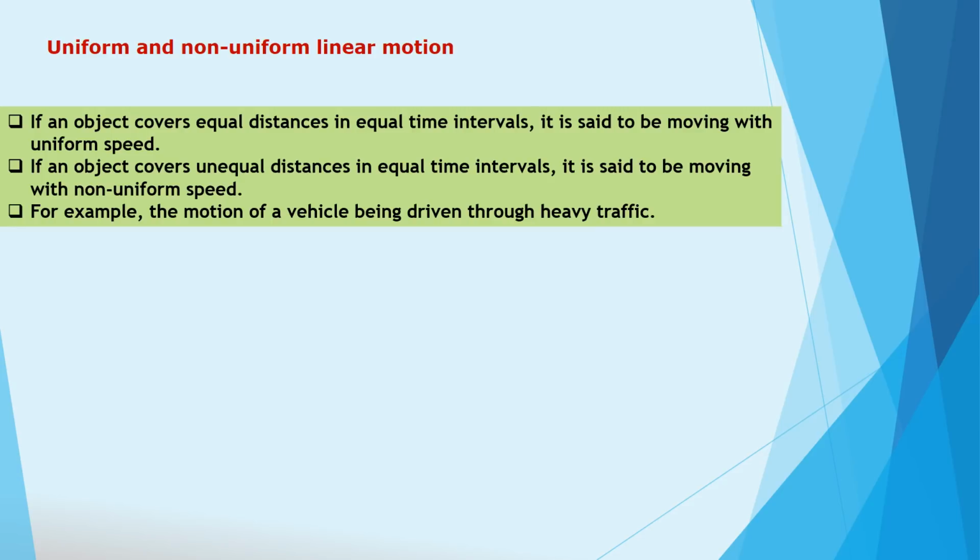If an object covers unequal distance in equal time intervals, it is said to be moving with non-uniform speed. For example, the motion of a vehicle being driven through heavy traffic is non-uniform speed.